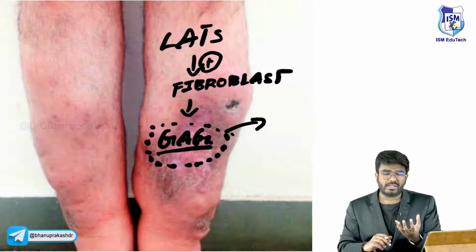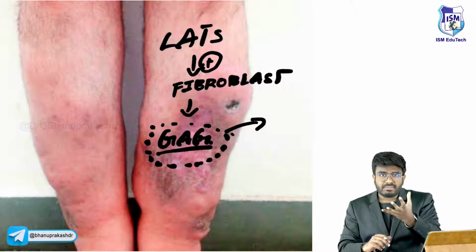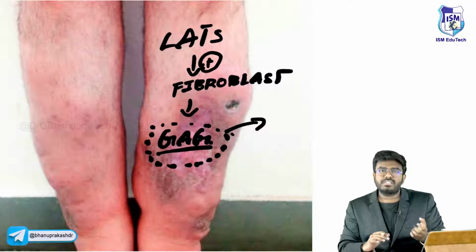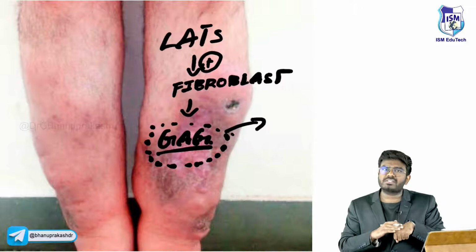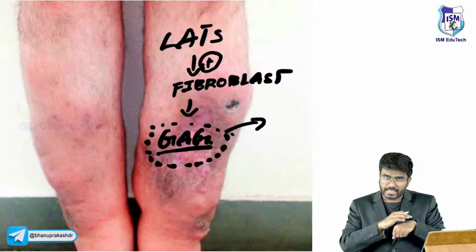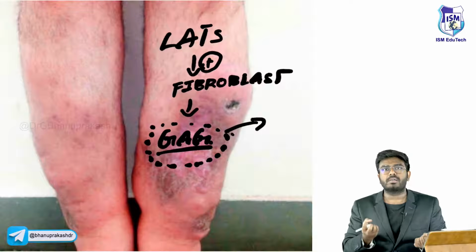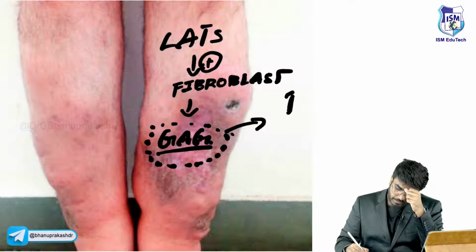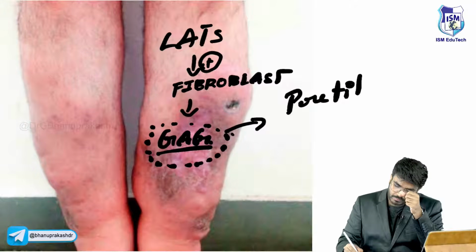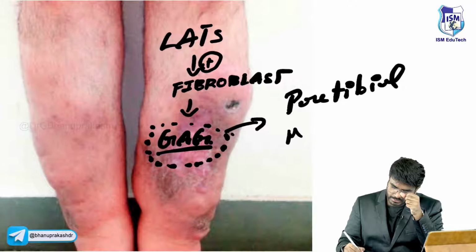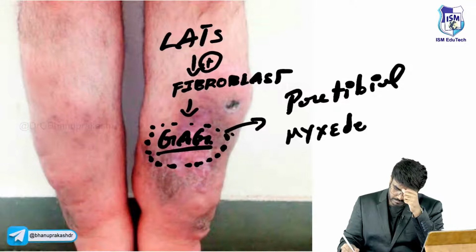These glycosaminoglycans are like proteinaceous things. They will attract the water. So this is not just a normal edema. Normal edema means just fluid accumulation. Here glycosaminoglycans are there and they are osmotically pulling the water. So there is going to be pretibial myxedema.